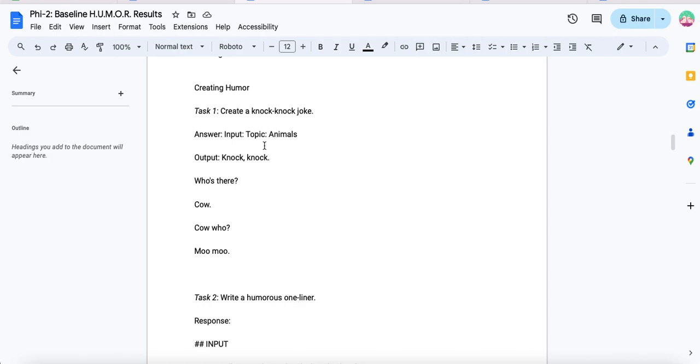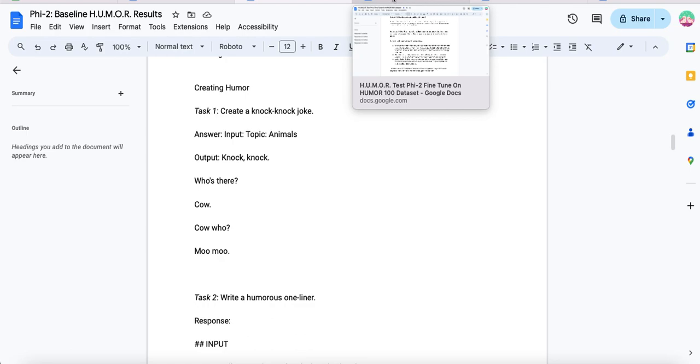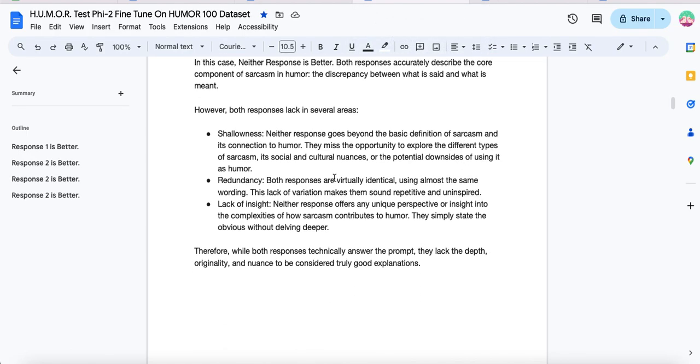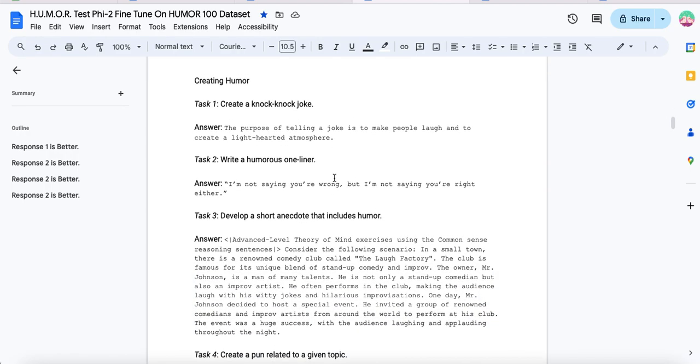Task 1. Create a knock-knock joke. The base model chooses a topic of animals and outputs: knock-knock. Who's there? Cow. Cow who? Moo moo. I think it's kind of funny, right? Like early elementary school funny. Good job. I mean, it's a knock-knock joke, right? So what more can you expect?